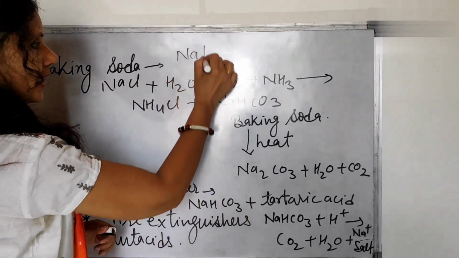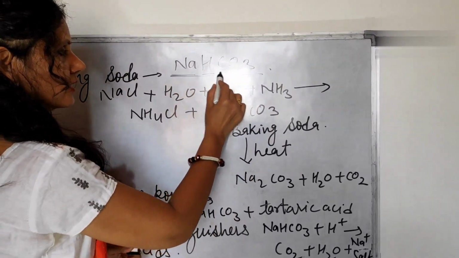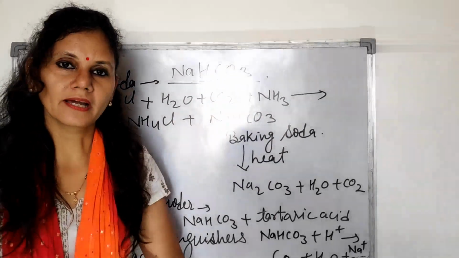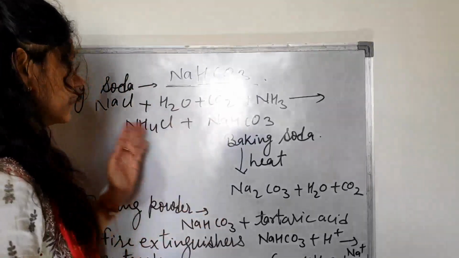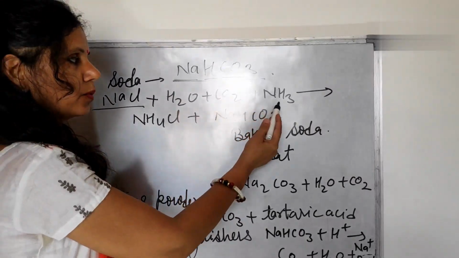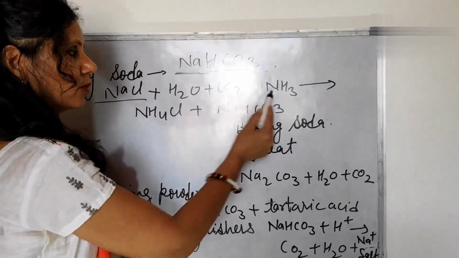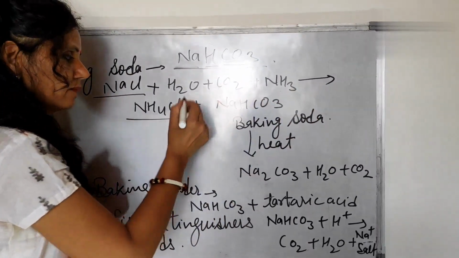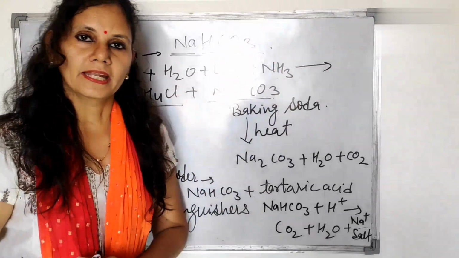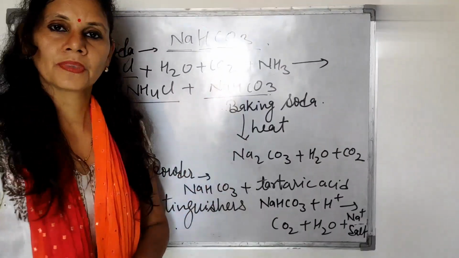Baking soda is sodium hydrogen carbonate. It is also known as sodium bicarbonate. And how can it be prepared? It can be prepared by passing CO2 and ammonia gas into a brine solution, NaCl. When NH3 and CO2 react, ammonium chloride NH4Cl and NaHCO3 are formed. NaHCO3 is called sodium hydrogen carbonate, meaning baking soda.